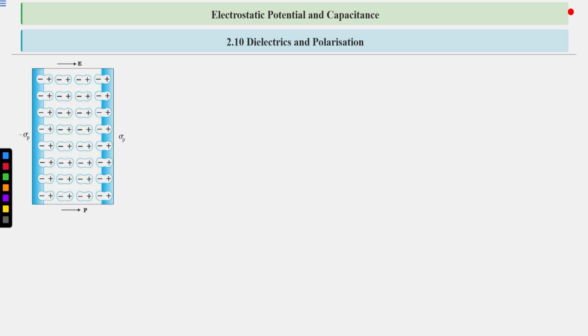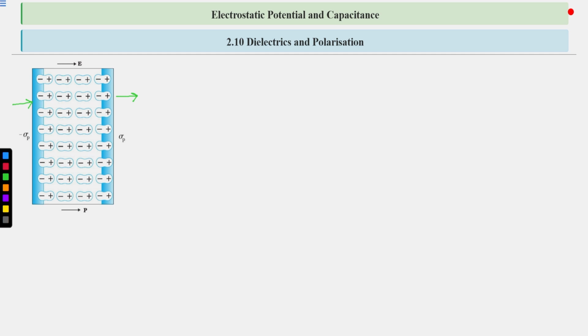Now it is represented in this diagram also. So this is the dielectric slab, and we are applying the electric field in this direction. Due to the application of the external field, the negative charges inside the molecule will experience force in the opposite direction of the electric field, and the positive charges present in the molecule will experience force in the direction of the electric field, and this type of arrangement will form. These are the stretched molecules.